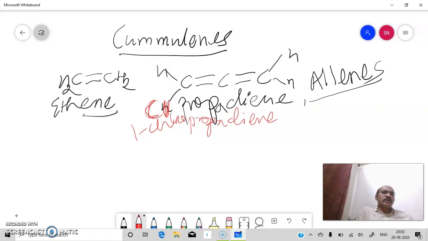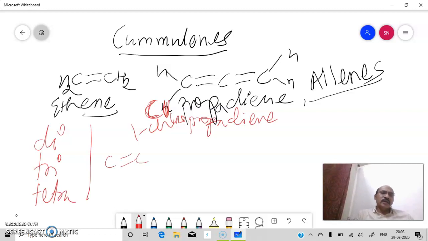Accordingly, you are going to use prefixes like di, tri, tetra, etc. And if they are in consecutive manner, then you have to consider them as cumulenes. If substituents are there, you have to consider them as derivatives of cumulenes, and accordingly follow simple IUPAC rules for numbering and for writing. You will understand it while going through examples.